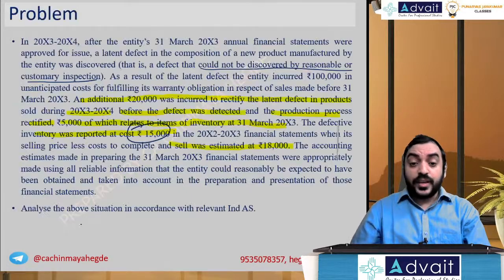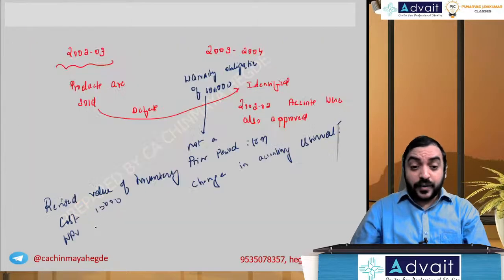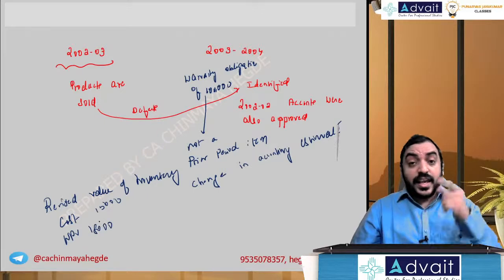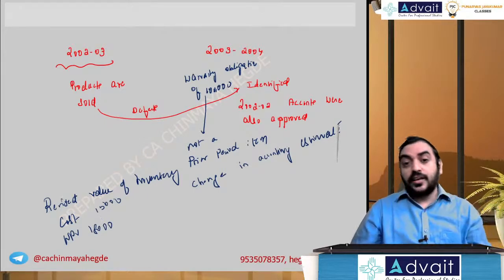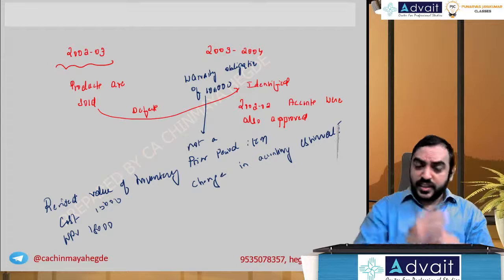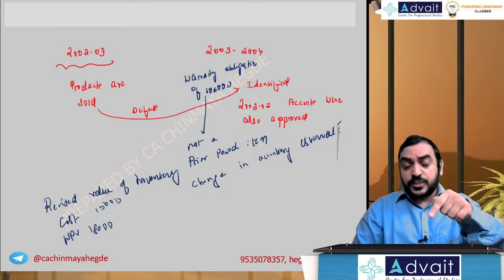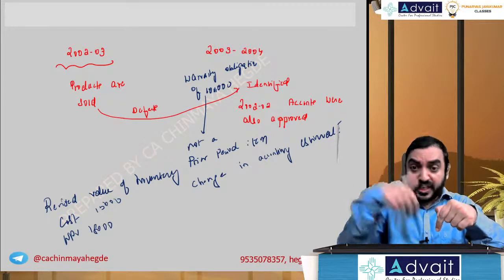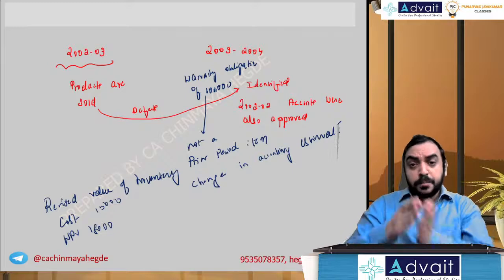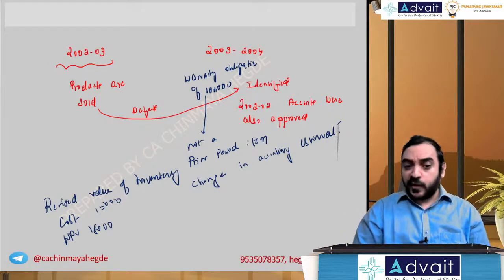How do you compute NRV? NRV is estimated selling price less cost expected to sell. See, 31/3/2003 is the inventory, but this expense was incurred in 2003-4, so the current year. But the inventory I am talking about is the opening inventory.